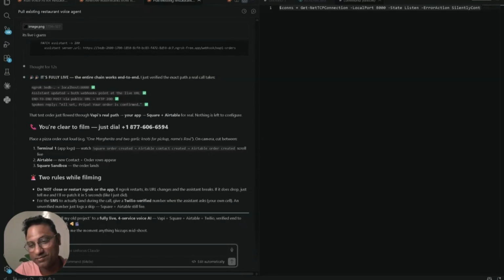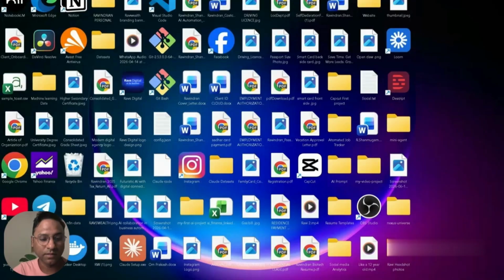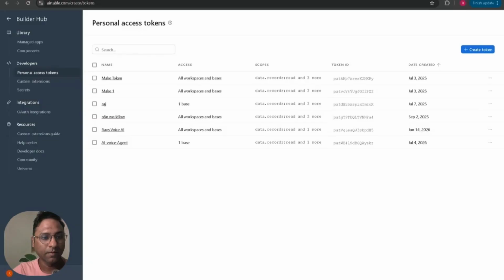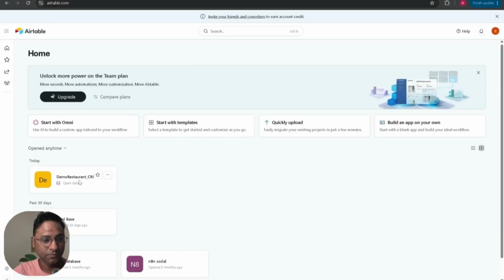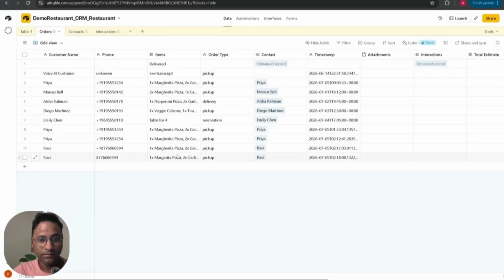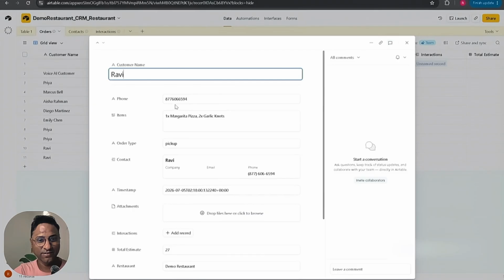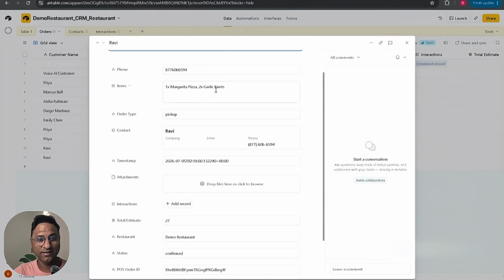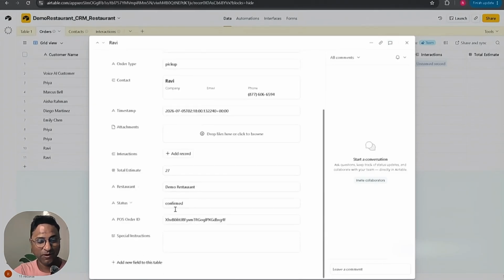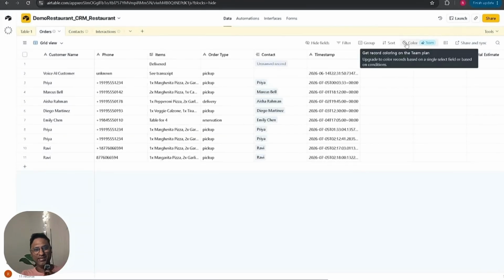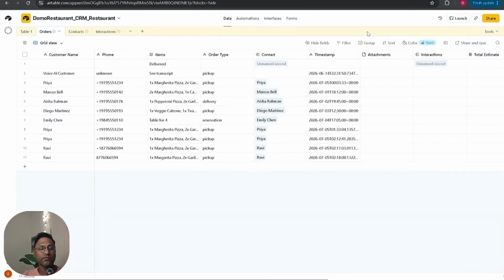So now let's go back. I have placed an order, someone just picked up, and they have taken my order. Now the restaurant business has got some business. So let me go and get the confirmation from the Airtable, because that's the database, right? Let me check that in Airtable. If I placed an order, it should be there. It should be in the demo restaurant. There you go, I told you. It is there: Ravi, margarita pizza, two garlic knots, the phone number, confirmed order, everything. Boom. There you go. And this is what I've created as a project.